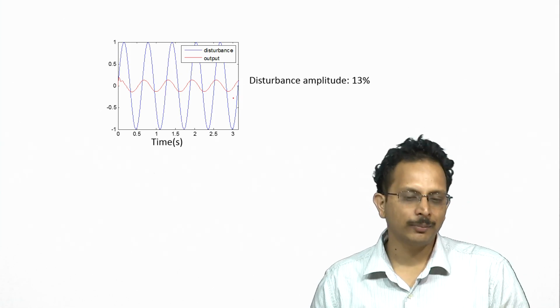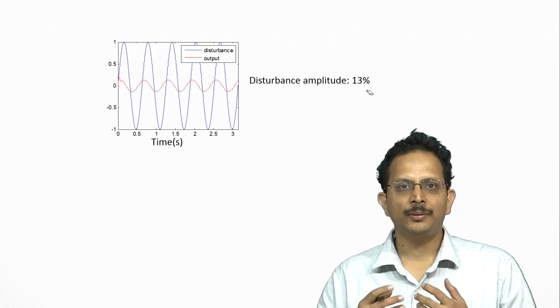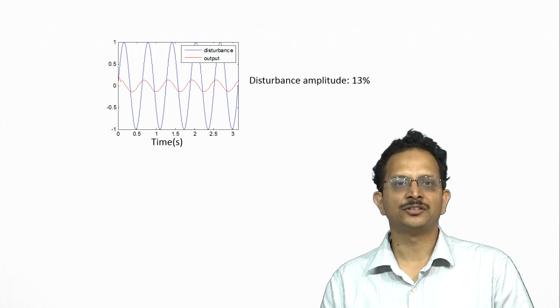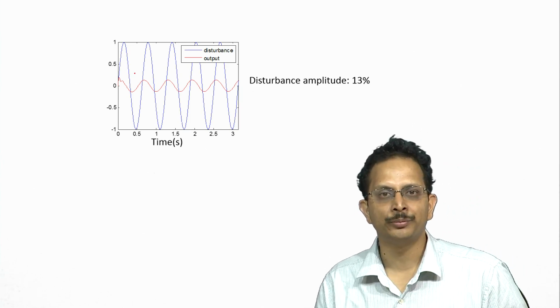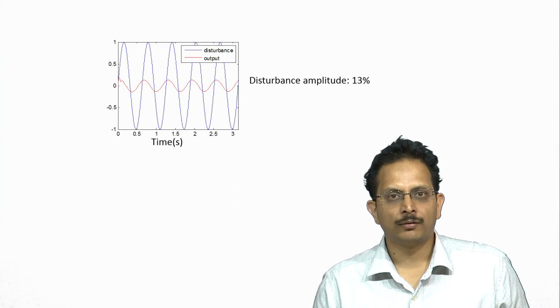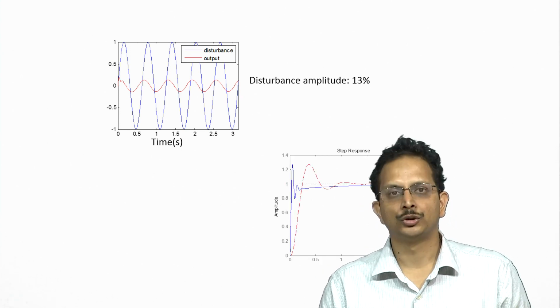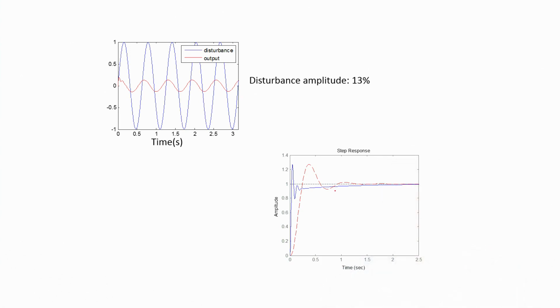So, the disturbance has been attenuated and the disturbance amplitude is now merely 13% of the amplitude of the output disturbance, which in this simulation has been assumed to be 1 unit. The step response of our closed loop system is shown here, and what I have done here is to superpose the step response of the closed loop system when we had C of s as a simple integrator with the step response that we have with the PI controller. So, in this case C of s is equal to (s plus 1) by s.